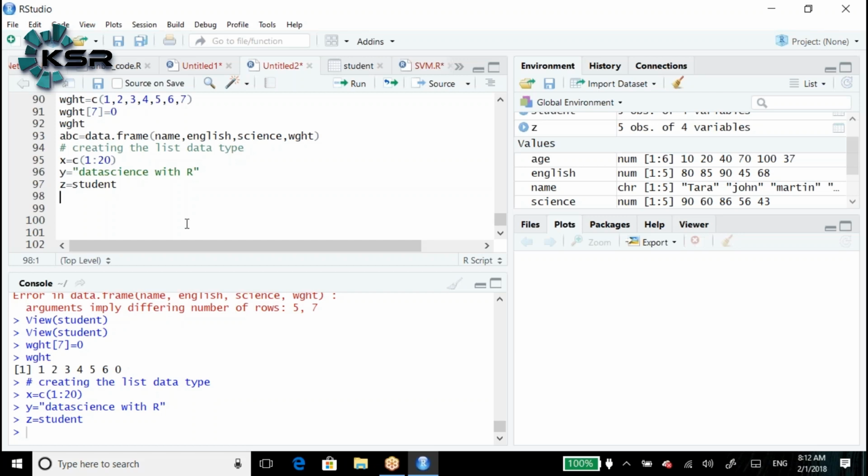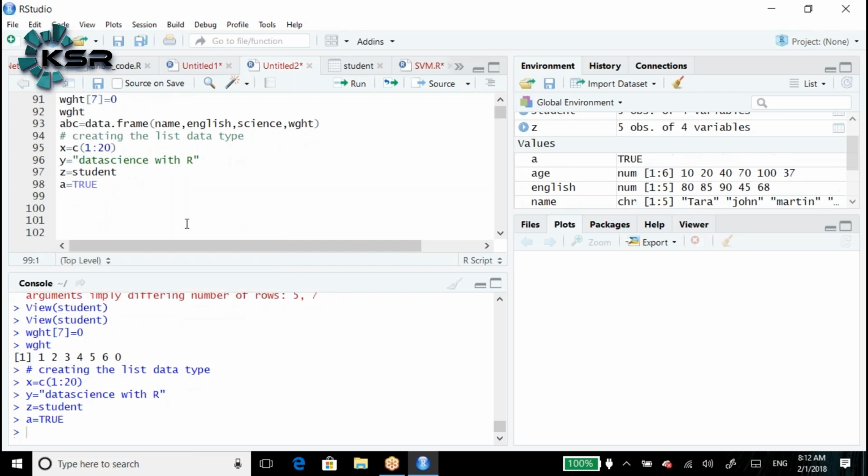Next one will be a is equal to true. True and false are the Boolean options basically. We have a different thing: true is different, student is different, data science with R is different, c is different.